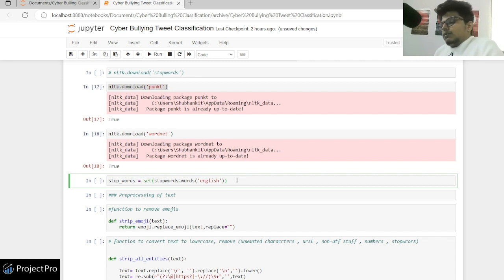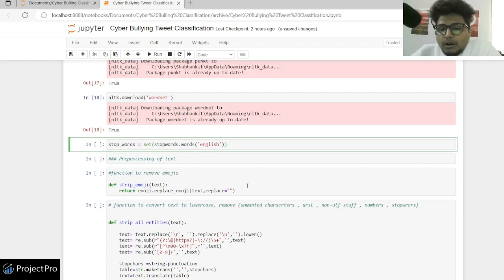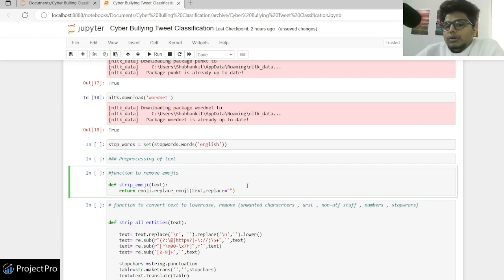So there are some words which are not useful, and if you include them in your vectorizer or count vectorizer, you'll just increase the complexity. So what you do is ignore some of the words. Those are called stop words. These would be words like was, there, having, kind of. We have taken a list of those words, and what we'll do ahead is filter our text of these words. We'll remove all the stop words.